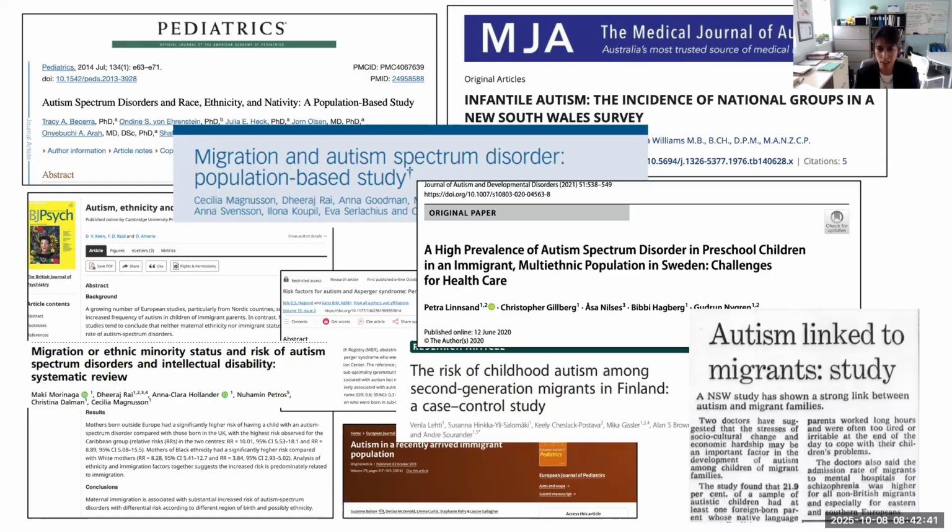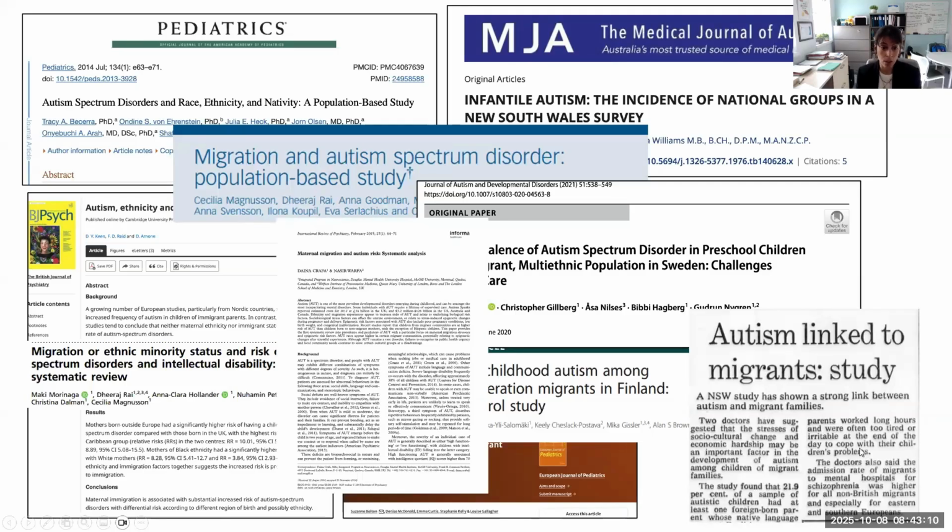And to our surprise, there was a significant amount of research that had described a possible association between immigration and autism. Several articles coming from Europe, the States, and Australia described a higher representation of immigrant families among those diagnosed with autism. This is an article actually done as early as the early 70s, and the results had been published at this time in a newspaper in Australia.